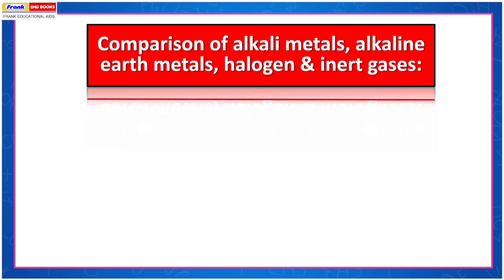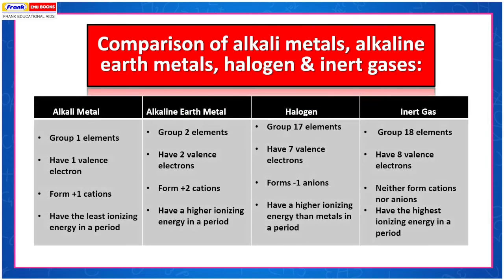Comparison of alkali metals, alkaline earth metals, halogens, and inert gases. Alkali metals are group 1 elements, while alkaline earth metals are group 2 elements. Halogens are group 17 elements and inert gases are group 18 elements. Alkali metals have 1 valence electron, form +1 cations, and have the least ionization energy in the period.